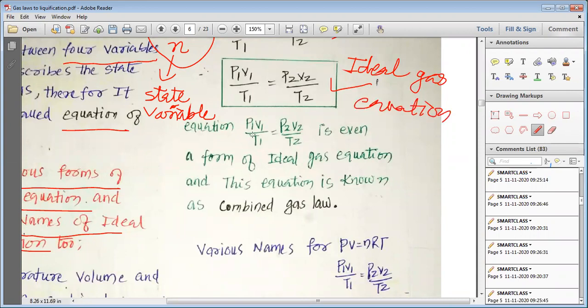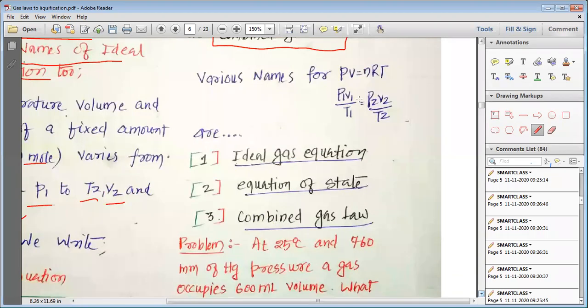So the equation P1V1/T1 = P2V2/T2 is also a form of the ideal gas equation, and this equation is also known as the combined gas law. Please remember this. These are various names for PV = nRT and P1V1/T1 = P2V2/T2. Both of these are ideal gas equations.